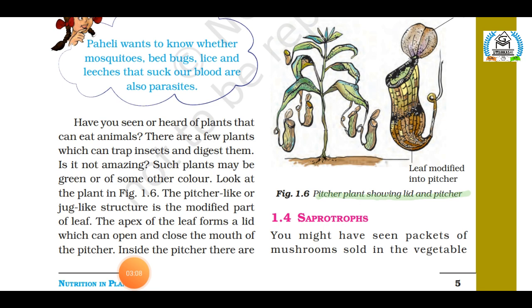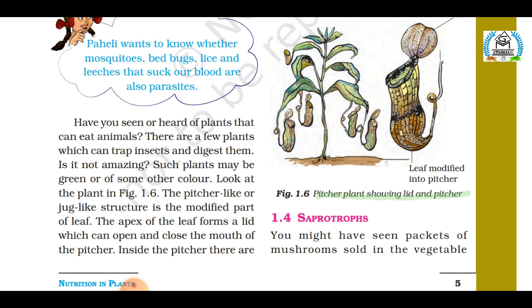The next type of nutrition is saprophytic mode of nutrition, or saprotrophs. What are saprotrophs? Saprotrophs are those organisms which take their nutrition from dead and decaying organic matter in solution form.